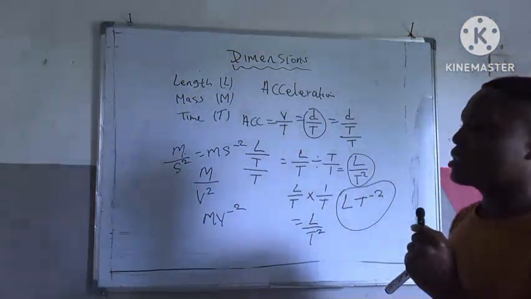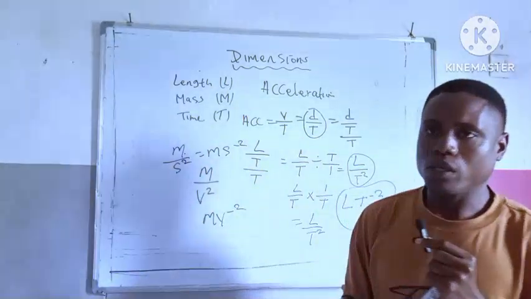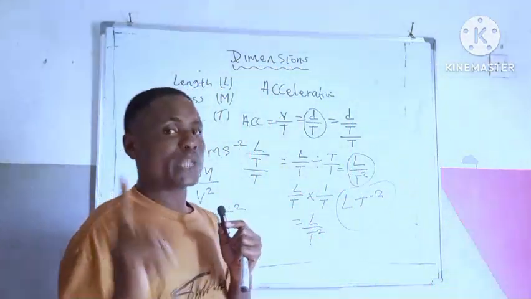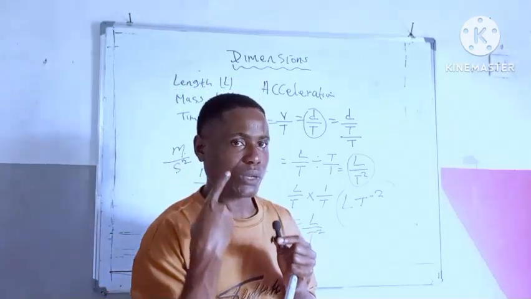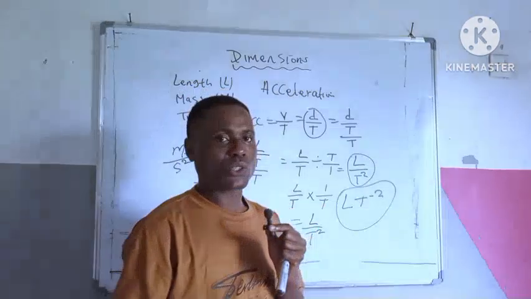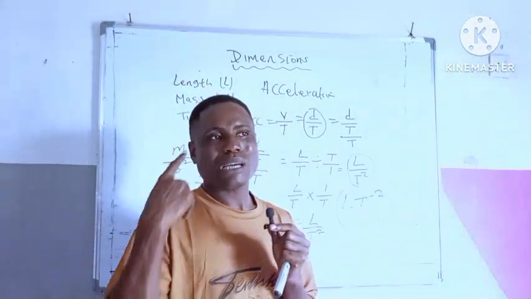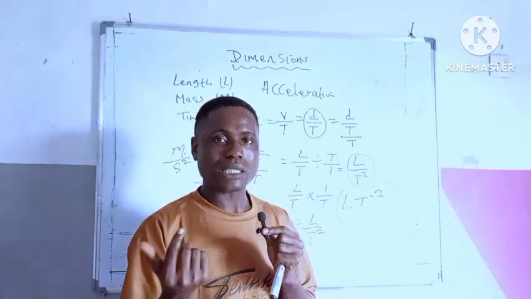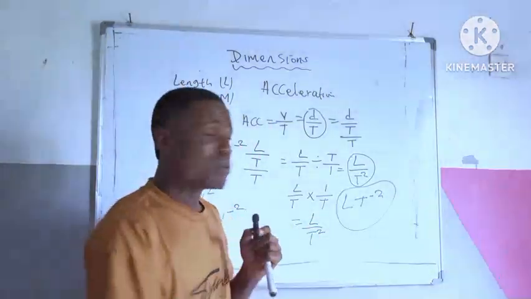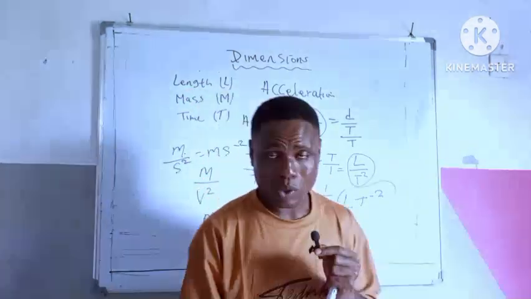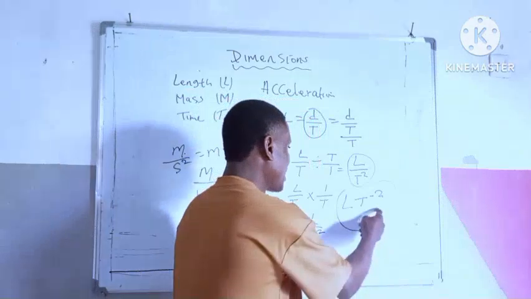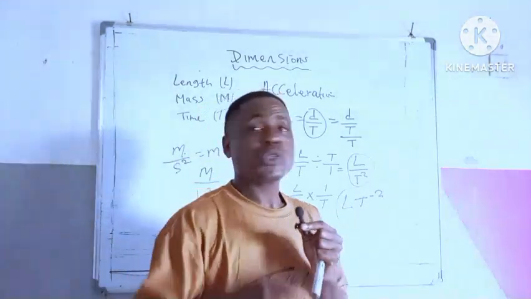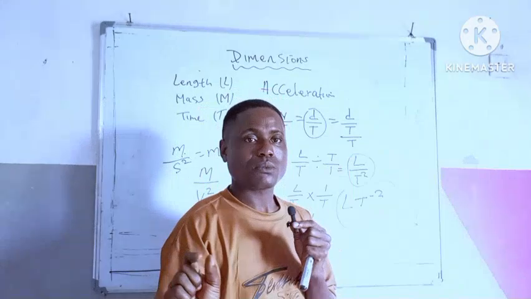So now during exam, you might not have time to be deriving all these things. One tip is to make sure you know the dimensions in your head. The dimension of acceleration is LT raised to minus 2. The dimension of this is this. The dimension of Young modulus is this. Put it in your head so that when you keep playing with all these things, it will come to a point where all these answers will be in your head. So once you see the question, what is the dimension of acceleration?